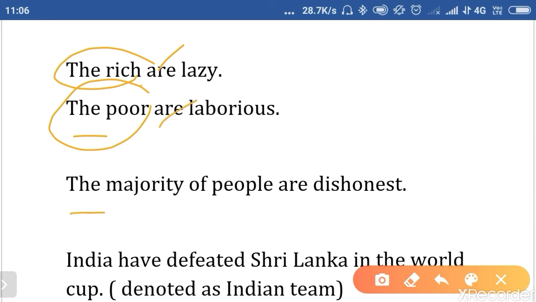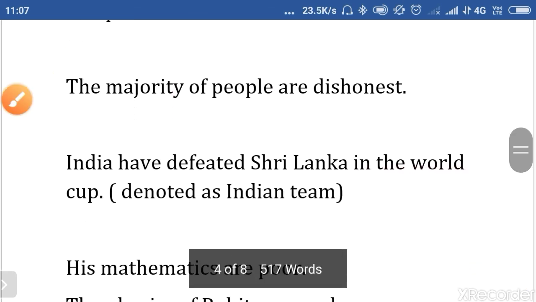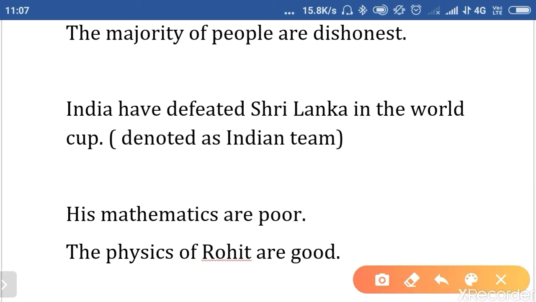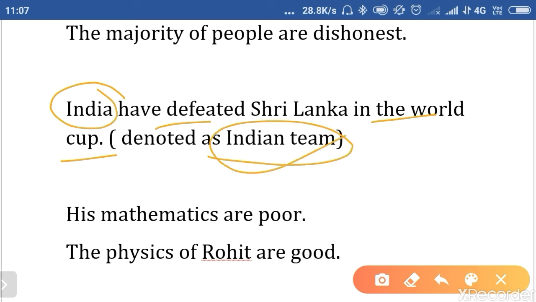The majority of people are dishonest. People, again, we use in the plural sense. The majority of the people are dishonest. India have defeated Sri Lanka in the World Cup. When India is taken as the Indian team, we take it as plural. India have defeated Sri Lanka in the World Cup, when India is taken as a team.